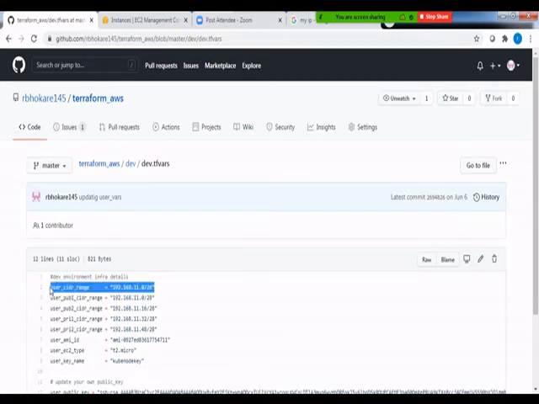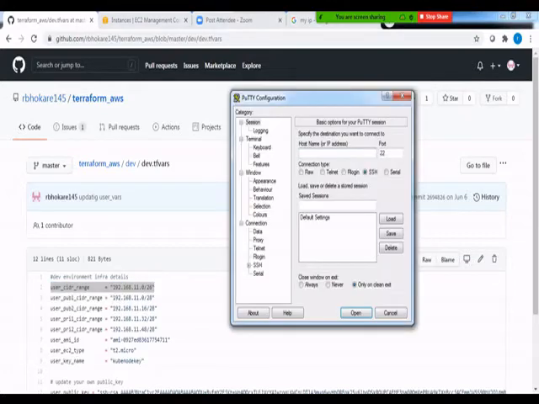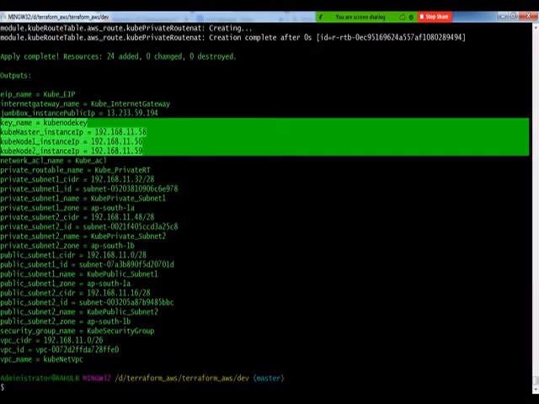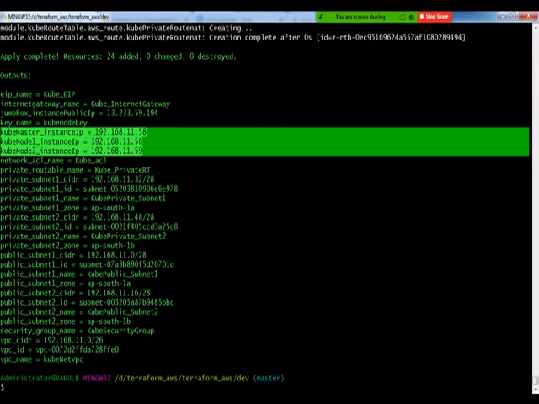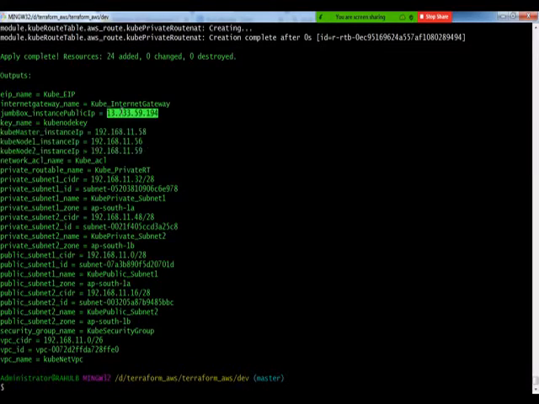So whatever CIDR we have mentioned over here, 192.168.11.0/26, this is the VPC CIDR, and these are the subnet CIDRs. So these IPs over here fall under the same CIDR range, right? If you want to have your own CIDR range, feel free to update the dev.tfvars file and spin up your infrastructure with your own IP range specification.